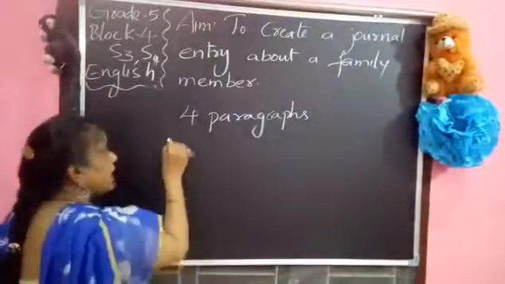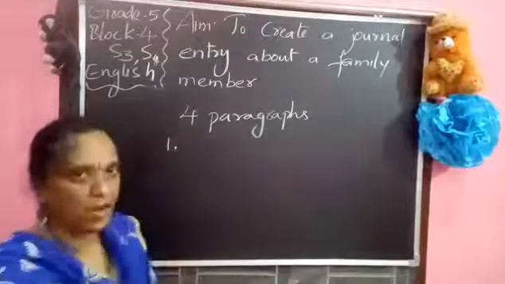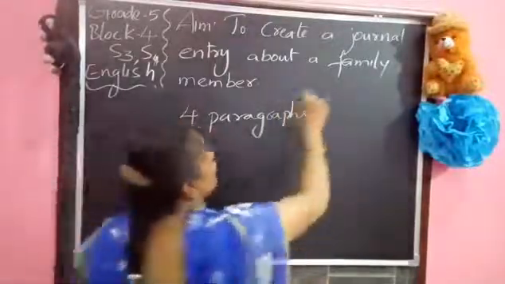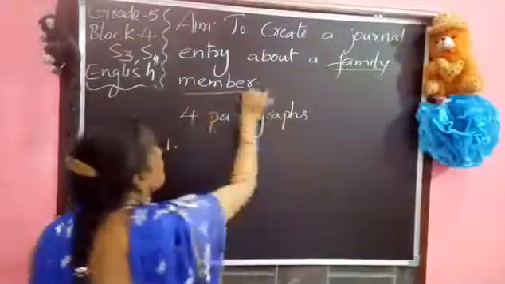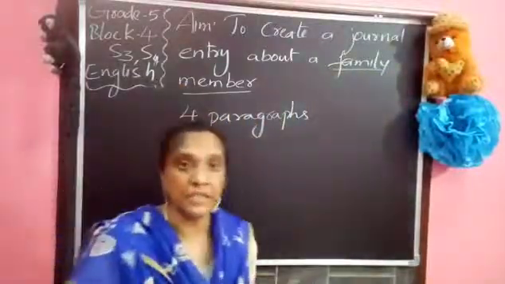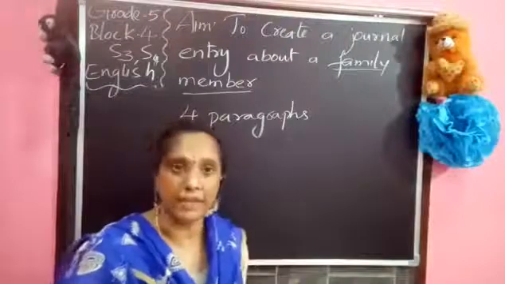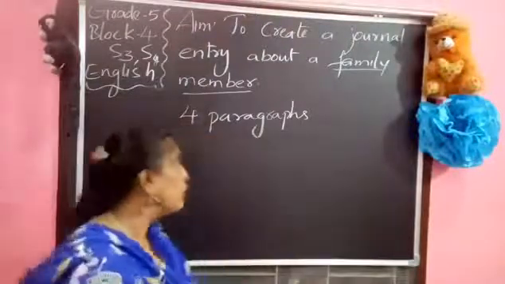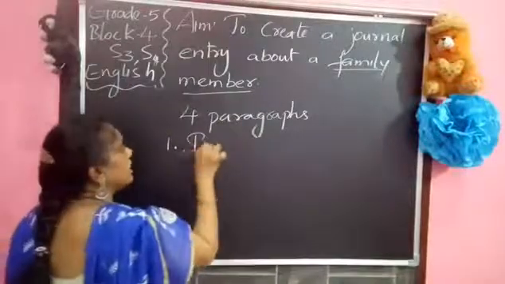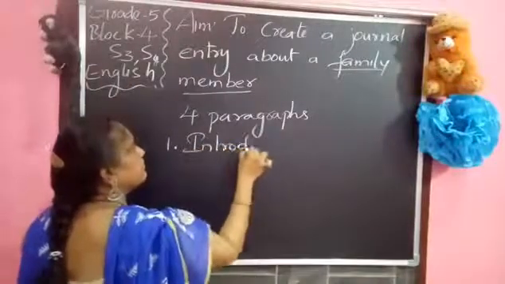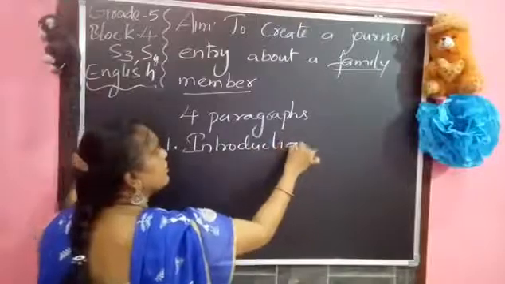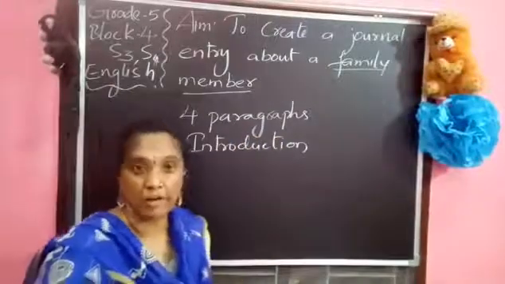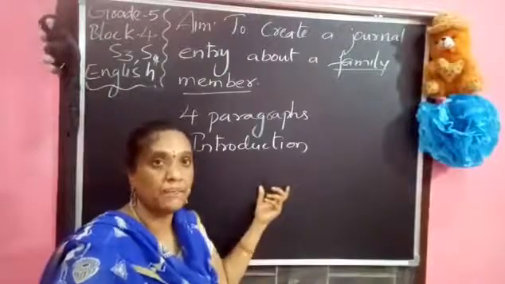Here we are going to write about a family member, maybe your mother, father, grandparents, brother, sister, anyone. First of all, you want to give the introduction about the person you are writing.